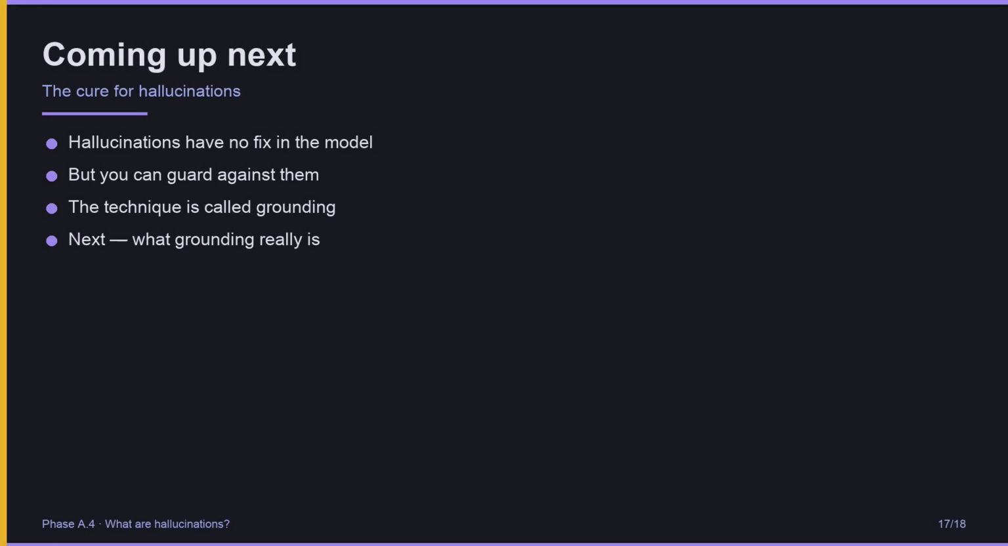There is no fix in the model itself. Pattern matching will always be able to produce plausible nonsense. But you can guard against it, powerfully, with a technique called grounding. Grounding is the topic of our last lesson in this phase. Once you have it, you have the foundation to use any AI well.